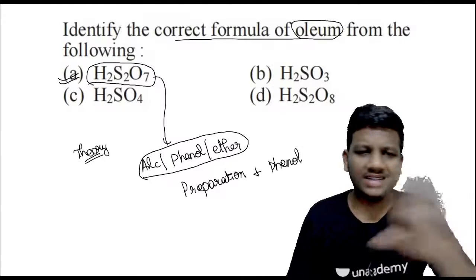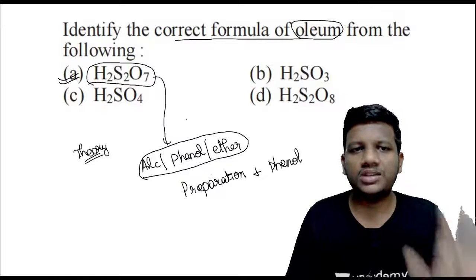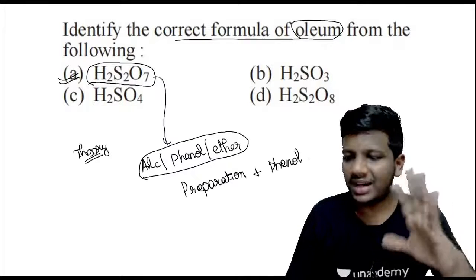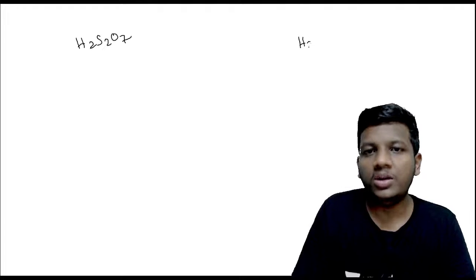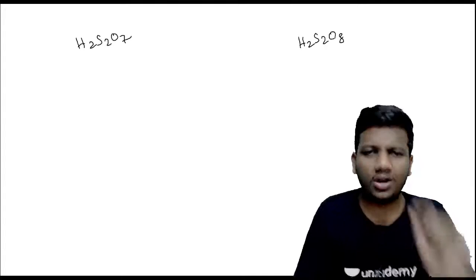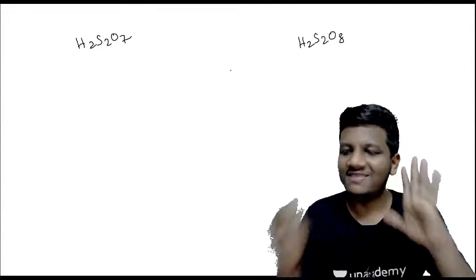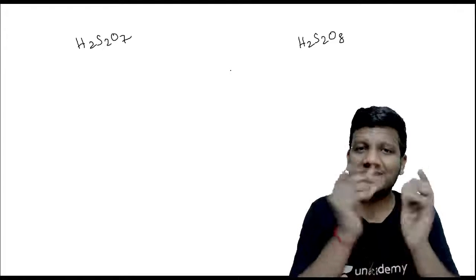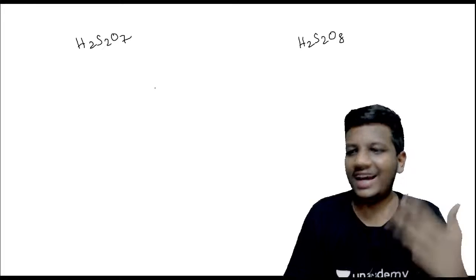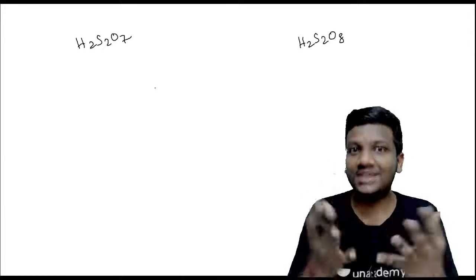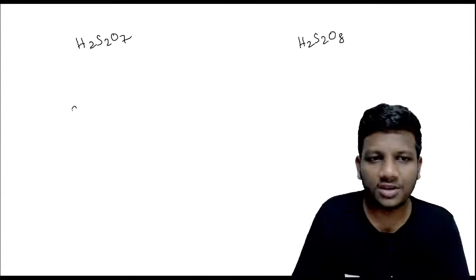More than these names and all, I need to ask you one more thing. What is the structure of Oleum? Do we get confused between H2S2O7 and H2S2O8? What is the small difference? What is that extra bond present in which compound? Guys, I need answers from you in the live chat section, because that is very important. You need to know the structure of H2S2O7.